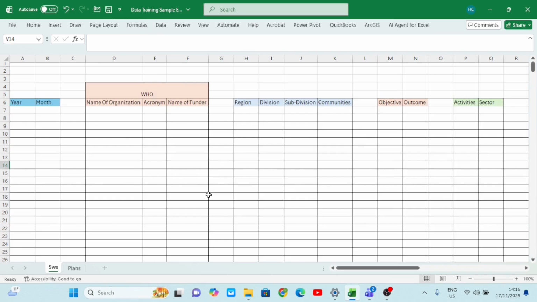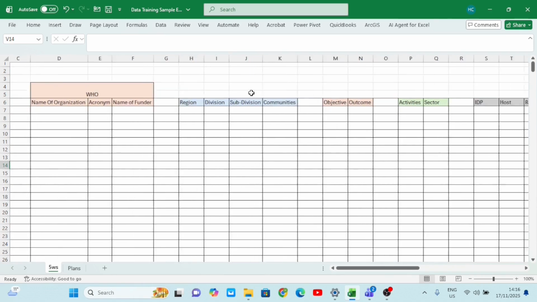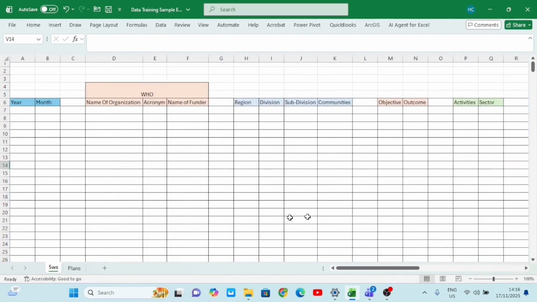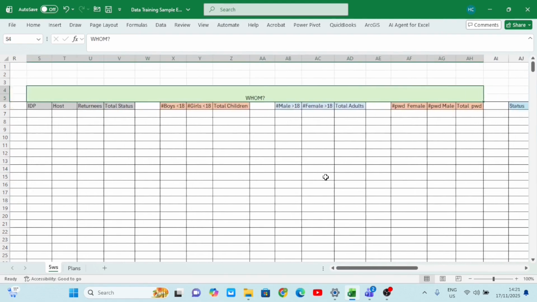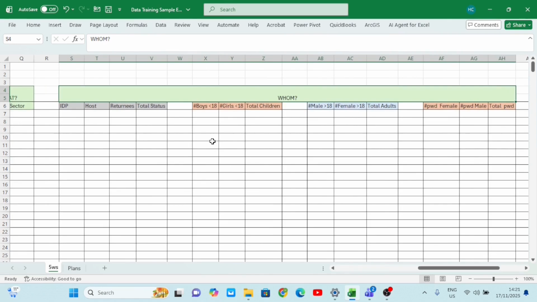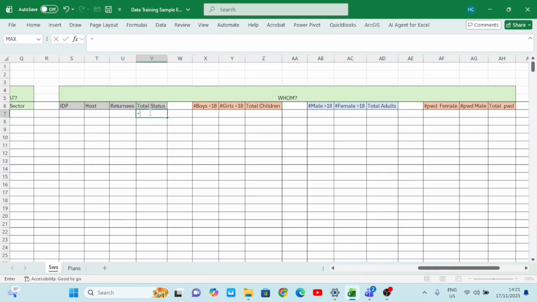This is very, very important. So we are going to do this 5W to all of these areas on the other headers, and you will see how it works. So what I want you to do now is come to this area of the womb. Come under your total status here, write equals to. In Excel, anytime you want to perform a function or calculation, you start with equals to. I will do equals to, and then I come here and I reference IDP.